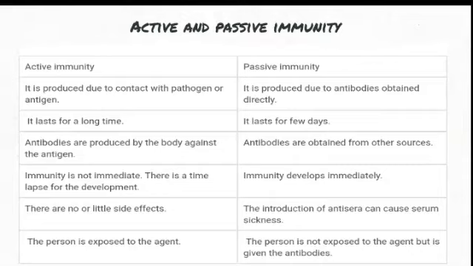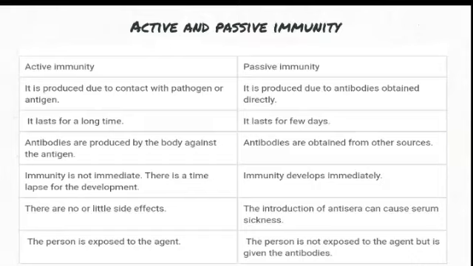The person is exposed to the agent in active immunity. Here the person is not exposed to the agent because he is given antibodies directly. Hope I haven't confused you. So what is active immunity? What is passive immunity? In active immunity, antigen enters and our body produces antibodies, whereas in passive immunity antibodies are directly injected.